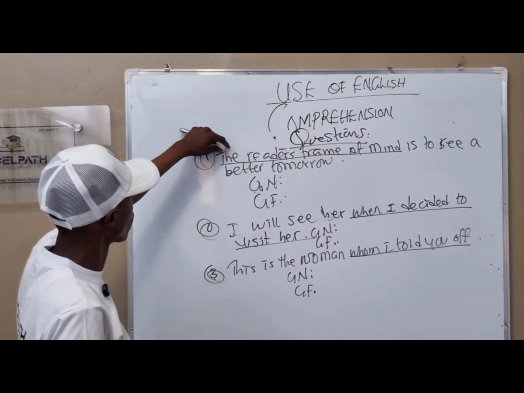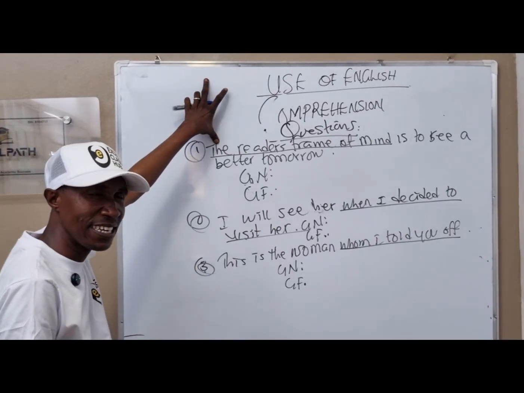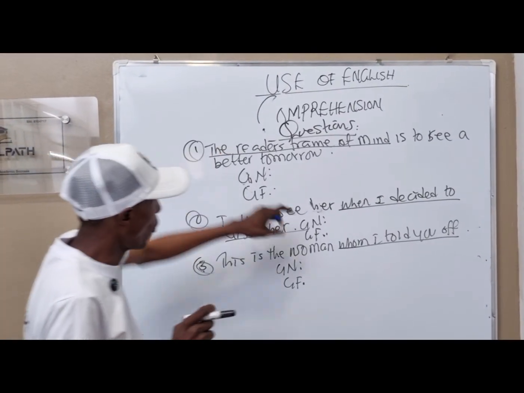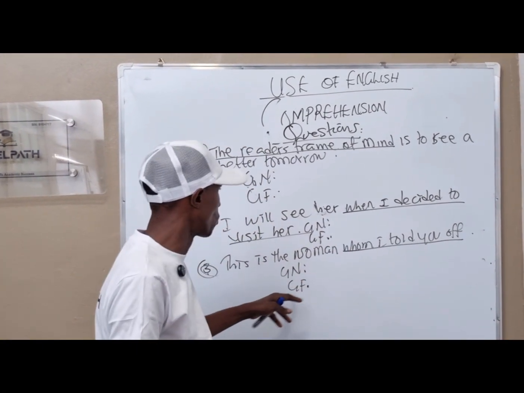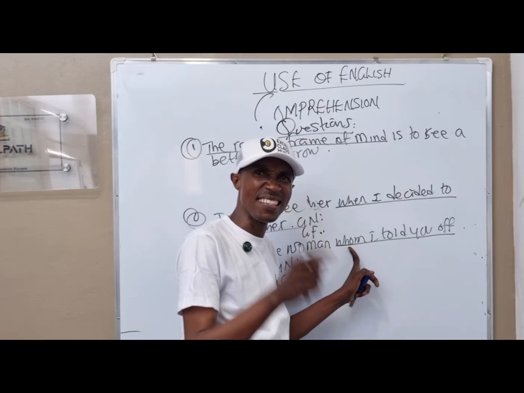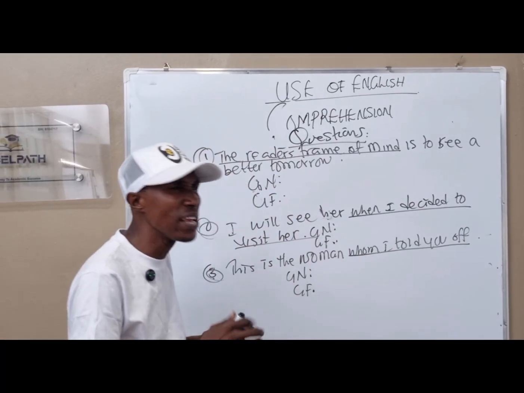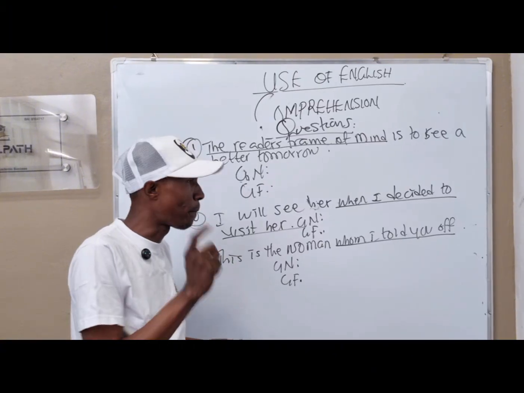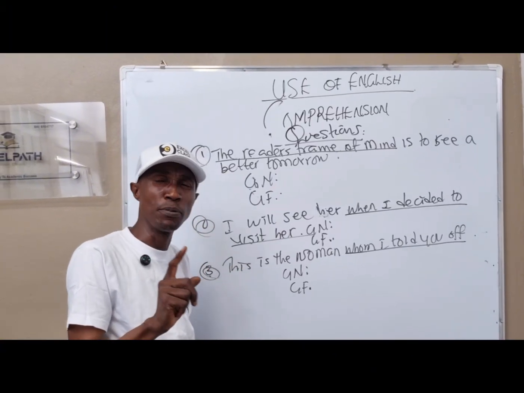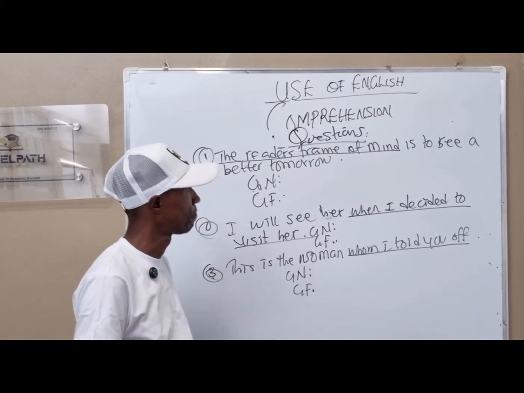Check the first one, starting with "The", is a pointer. Check the second one, starting with "When", is a pointer. Check the third one, starting with "Whom", is a pointer. Always identify the pointer given to you. With your pointers, you can get the correct answer.